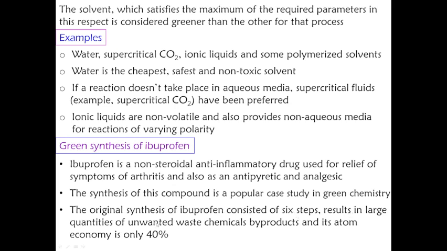Results in large quantities of unwanted waste chemical byproducts, and its atom economy is only 40%. So if you proceed to make ibuprofen by the conventional method, it is a more laborious synthesis. It contains 6 steps, and its atom economy is just 40%. A lot of chemical byproducts are formed.